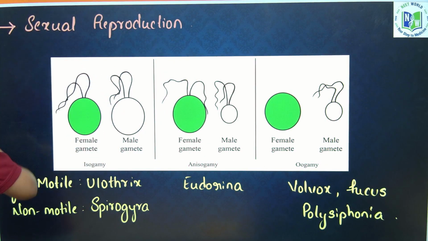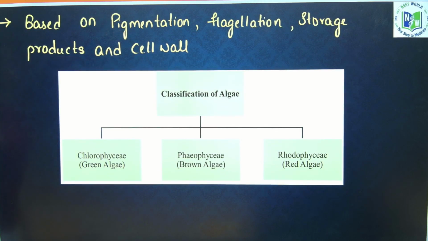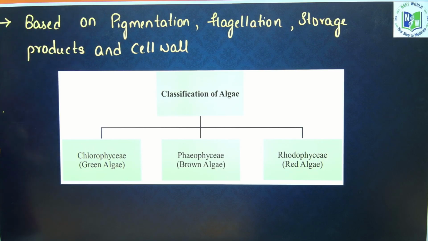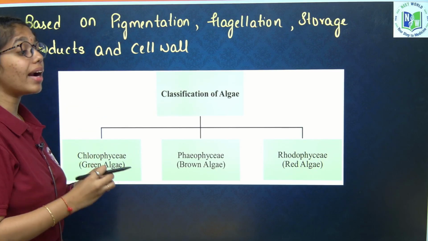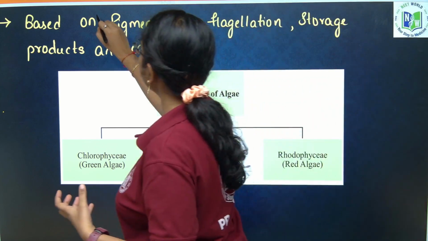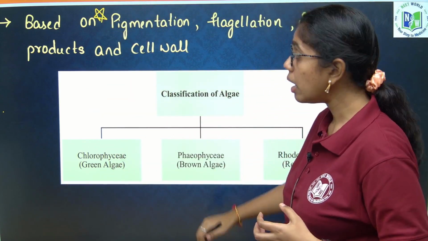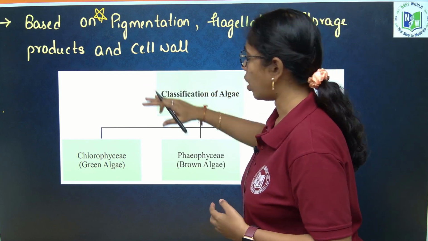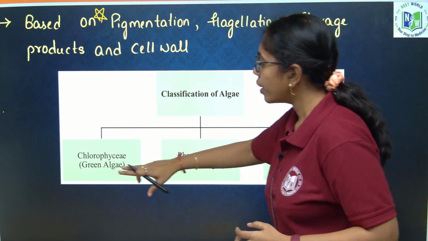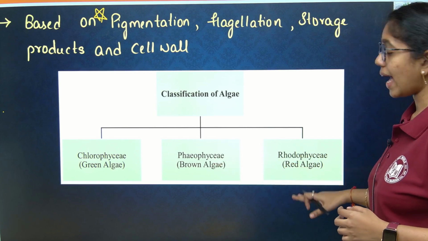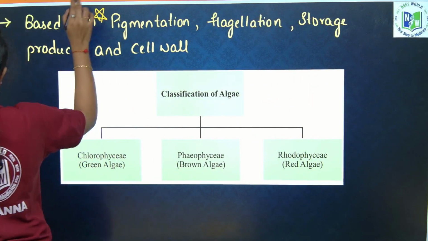Next, based on the pigmentation, flagellation, storage products and cell wall, the algae are classified into Chlorophyceae, Phaeophyceae and Rhodophyceae. Based on what criteria the classification of algae is done can be asked. You have to remember it for sure. Based on the pigmentation, flagellation, storage products, cell wall, they are classified into green algae, also called Chlorophyceae, brown algae, also known as Phaeophyceae, and red algae, also called Rhodophyceae.